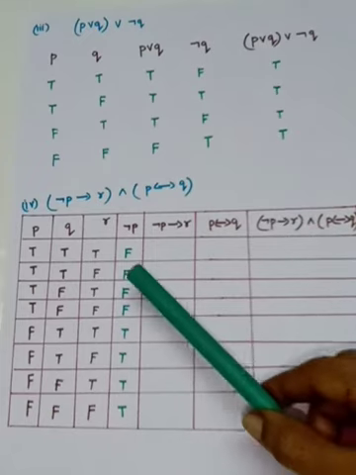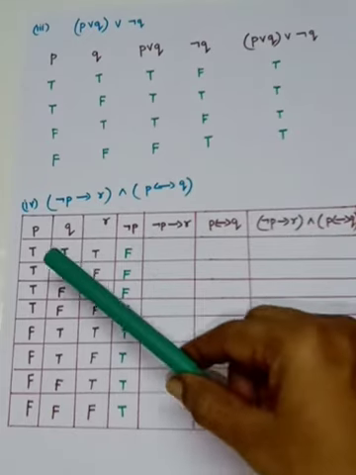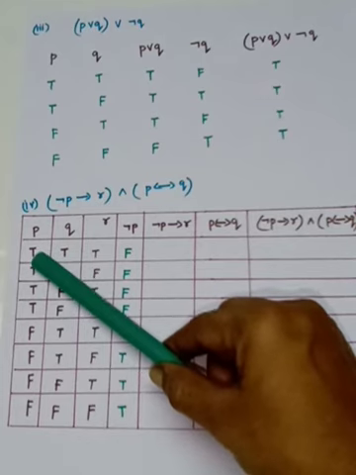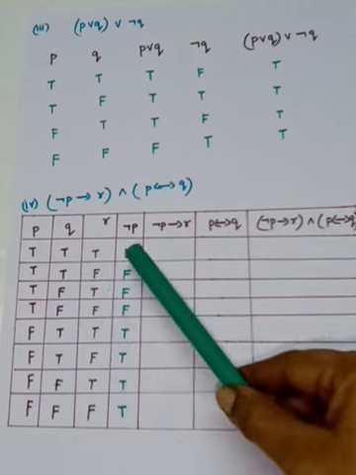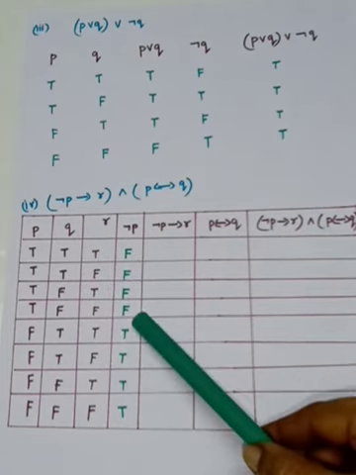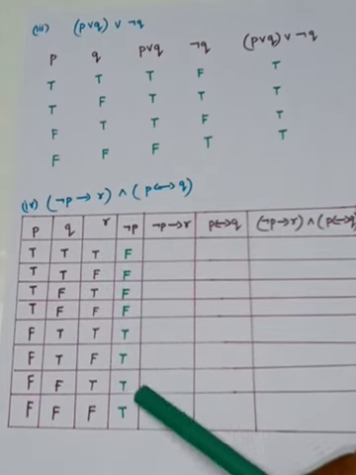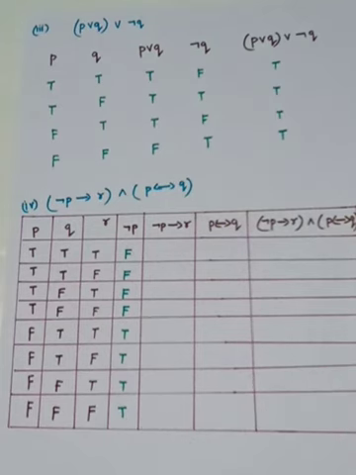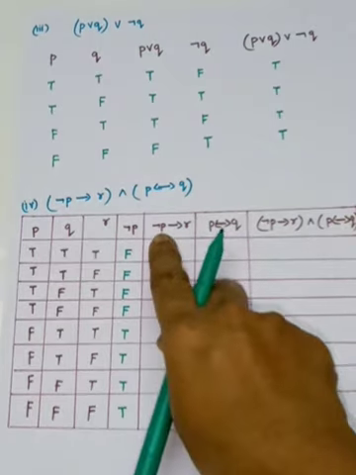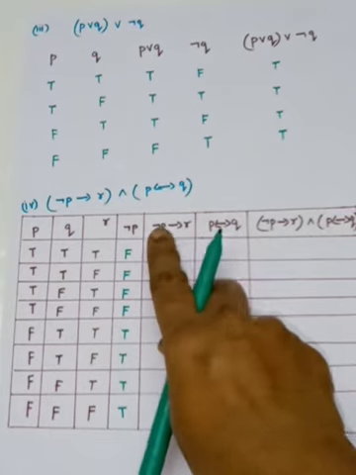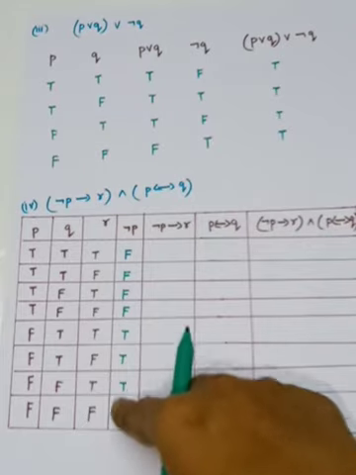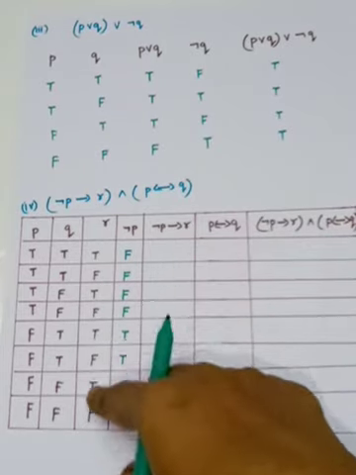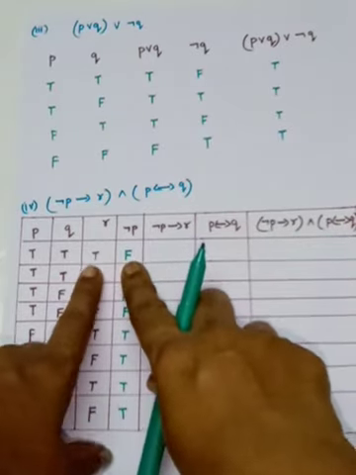Okay, so for negation P, you have to see the first column, that is P. Negation P means if P is true, you have to write false. So the first 4 are false and the next 4 are true. That is negation P I have found. Here, negation P implies R is a conditional statement. Negation P is in the 4th column and R is in the 3rd column, so you have to see only the 3rd and the 4th column.